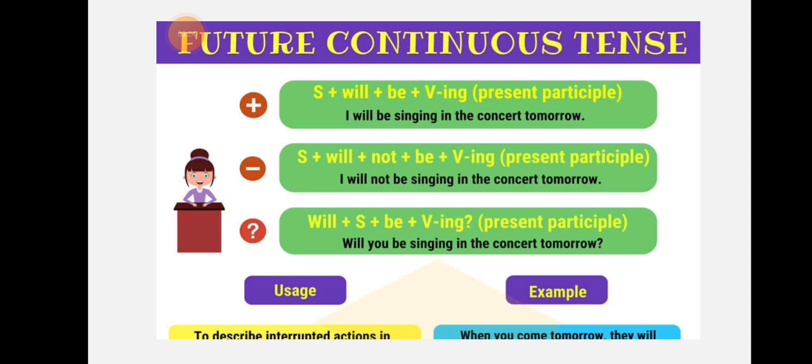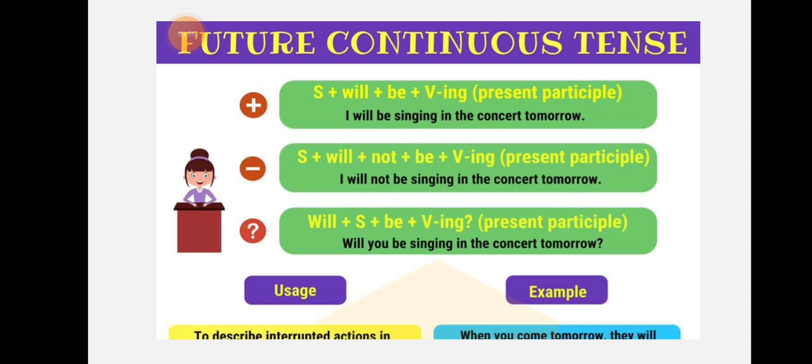As I've said earlier, shall is used with I and we. So, I shall be singing in the concert tomorrow. He will be singing in the concert tomorrow. They will be singing in the concert tomorrow. To change it into negative, we will add not in between shall be, will be. I shall not be singing in the concert tomorrow. They will not be singing in the concert tomorrow.